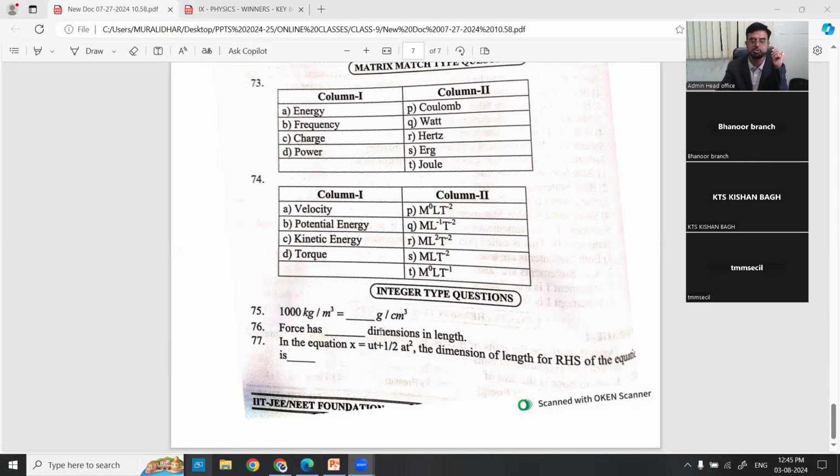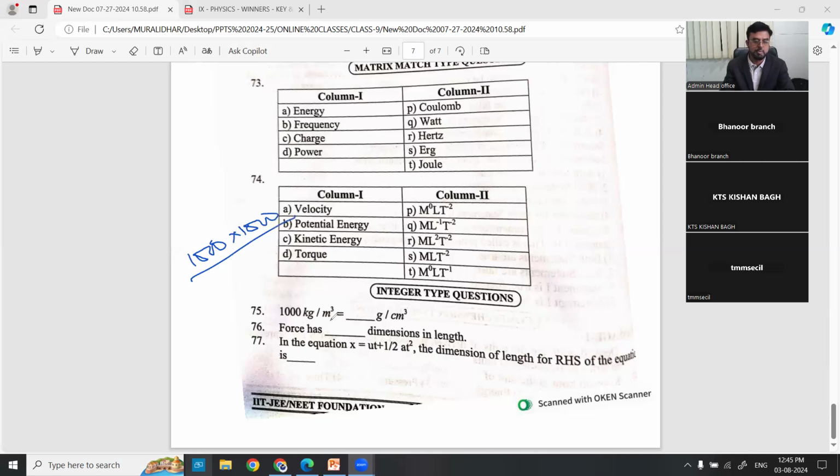1000 kg per meter cube, how many grams per centimeter cube, you have to convert. Very, very interesting. The integer type means you have to solve the question. 1000 kg per meter cube. So first you have to convert 1000 kg into grams. 1 kg is how many grams? 1 kg is 1000 grams. Right? So again 1000 will come.